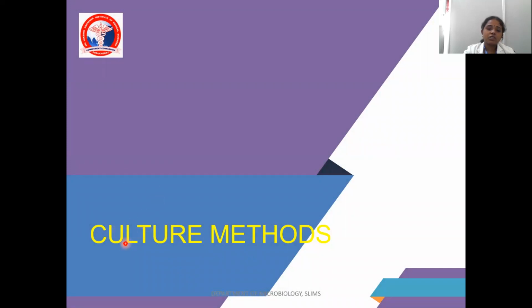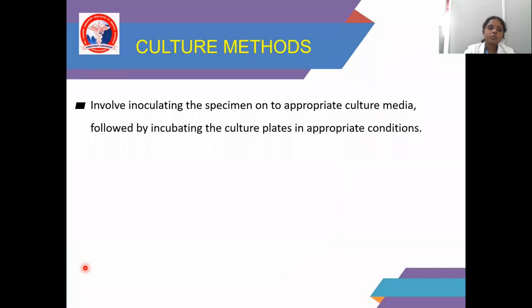So next is culture methods. So what are the methods? It involves inoculating the specimen onto the appropriate culture media, followed by incubating the culture plates in appropriate conditions. We all know that for the growth of microorganisms, bacteria need proper nutrition and proper temperature.